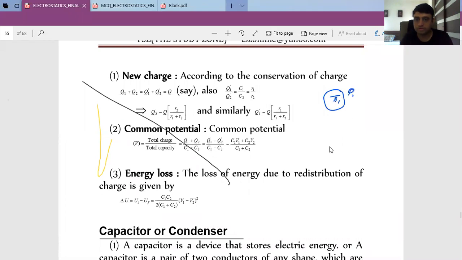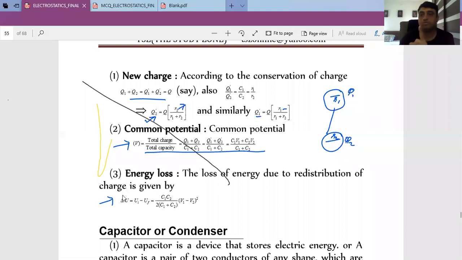This is what we have discussed in MCQ discussion. Suppose we connect them, the charge will flow from higher potential to lower potential till their potentials become equal. So we have discussed this. If you recall, charge is proportional to the radius. So 2, 2 and 1, 1. Rest is as it is. Common potential, this is a very useful formula: C1V1 plus C2V2 upon C1 plus C2. This is also a very useful formula.